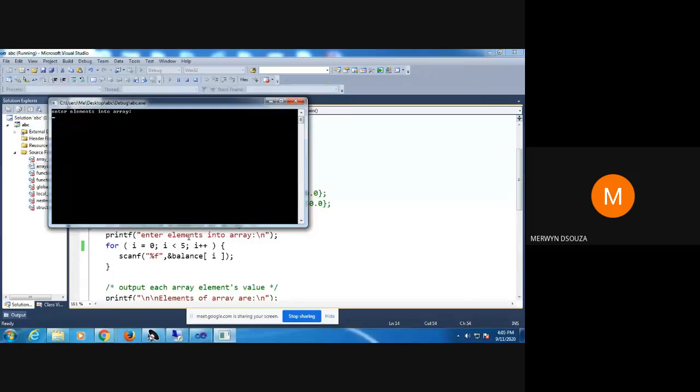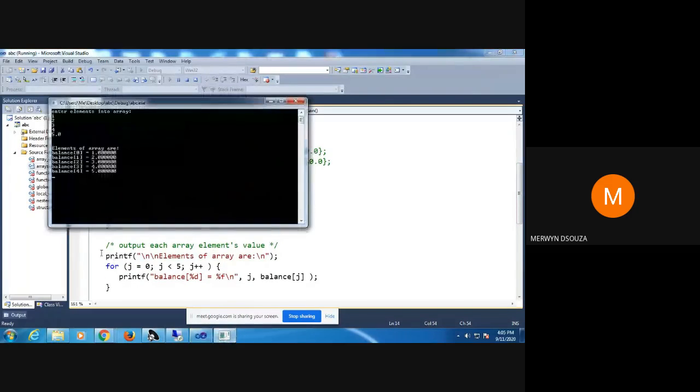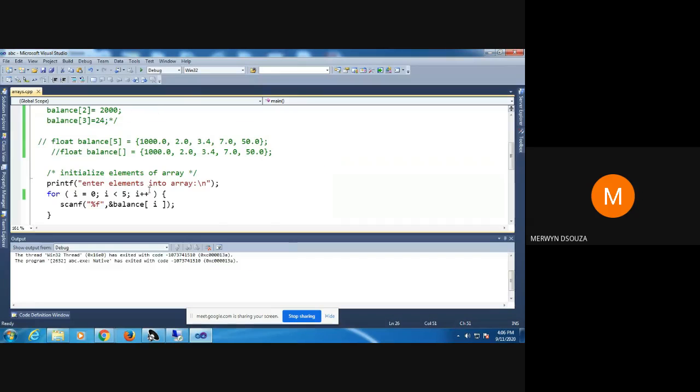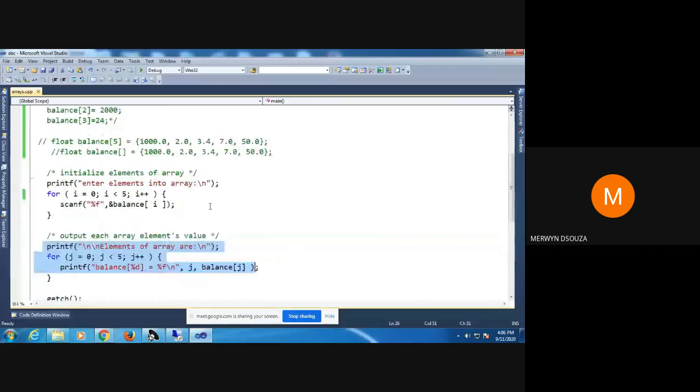So I'm entering the values, see 1, 2, 3, 4. You can put 5.0, and these are the inputs taken by the first for loop. So these are the inputs that I entered, 1, 2, 3, 4, 5.0, and the next for loop is displaying my values. This is the for loop that is displaying my values, this for loop here. Okay, and it displays like this. Got it? Yes? Any questions? Okay. If no questions, then we'll proceed.